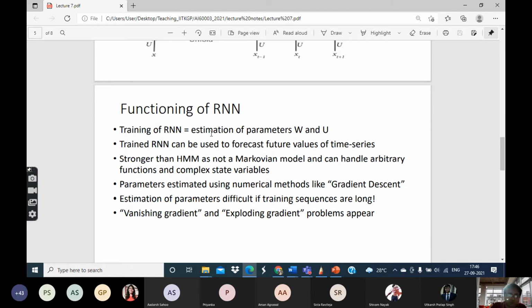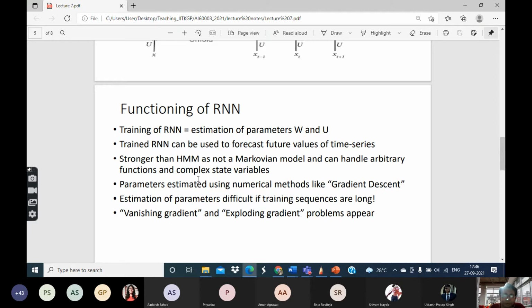Just like we have the Baum-Welch algorithm for estimating the parameters of an HMM, similarly there are algorithms to estimate the various parameters of the RNN. That is called training of the RNN. Just like to train an HMM you needed lots of time series, similarly here also you need lots of time series to train an RNN.